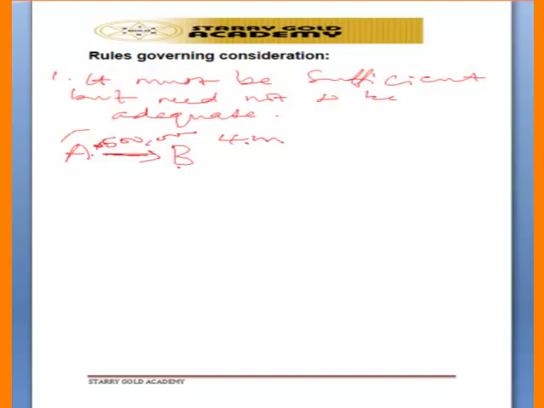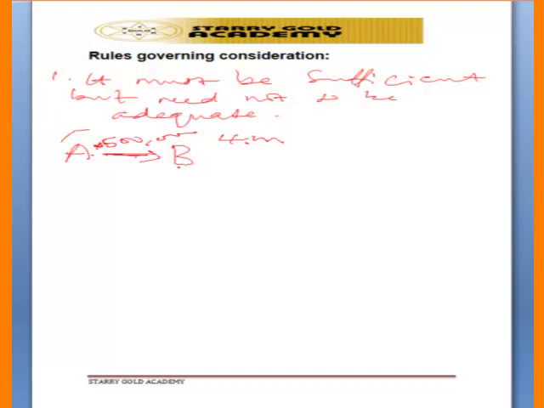So consideration does not mean that what Mr. A is giving must be commensurate with what Mr. B is giving. No. What they are exchanging may not be commensurate with each other. But what matters most is that whatever they are exchanging must be a thing of value. 500,000 is a thing of value. The Jeep is a thing of value. And Mr. B that is paying 500,000 naira is also paying something of value.